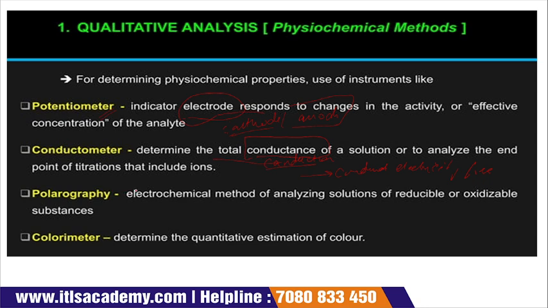And then polarography. Polarography is an electrochemical method of analyzing solutions of reducible or oxidizable substances. It is a method in which we can analyze any solution, to see how reducible or oxidizable that solution is. We already know reduction and oxidation. So how reducible or oxidizable that particular solution is, we can test with polarography. Then we go with the colorimeter. Colorimeter determines the quantitative estimation of color, sorry, it's color. To know the color of that particular substance, we go with the colorimeter.